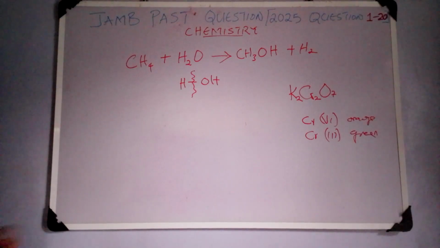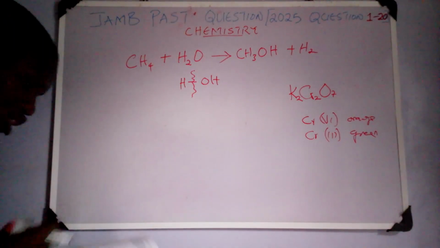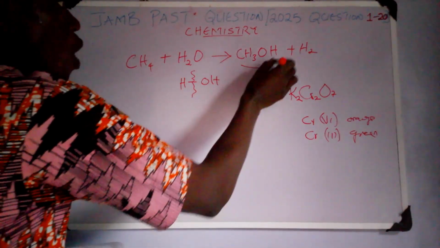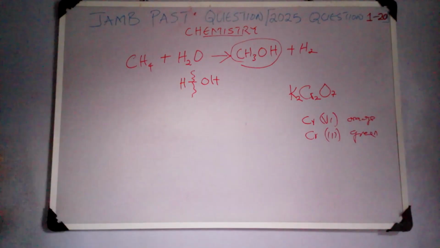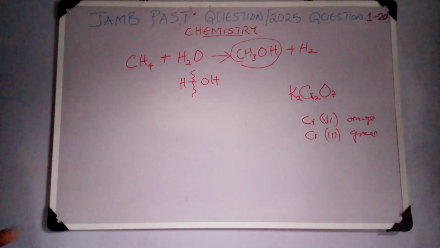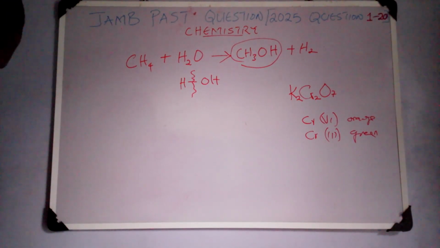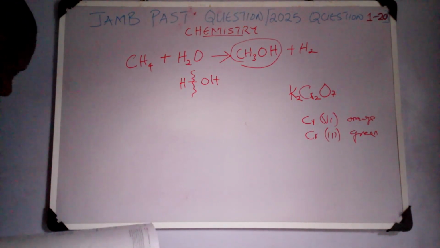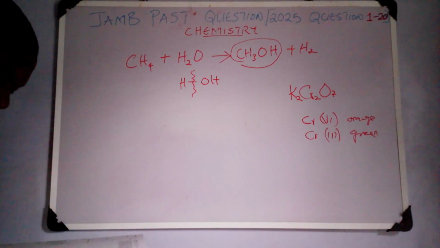So this is what will be produced. The hydrogen has not been mentioned in the options, but alcohol has been mentioned. Because the question is general in nature, they can't say methanol, they just say alcohol. So that's the correct answer. I won't mention other options because they are not correct, so just know this.